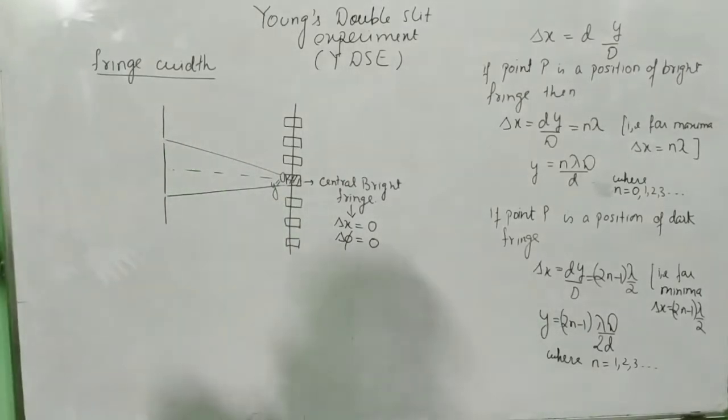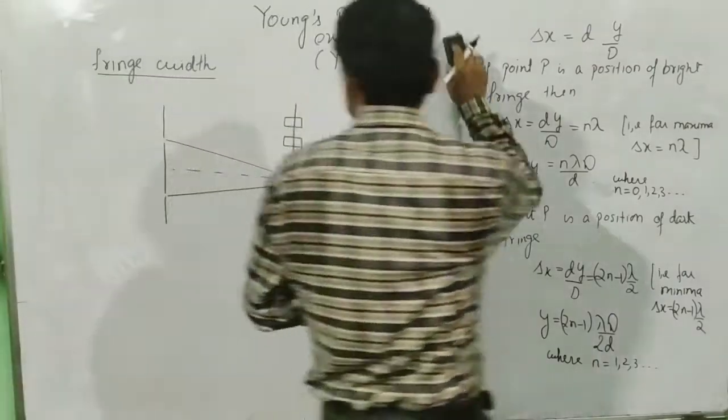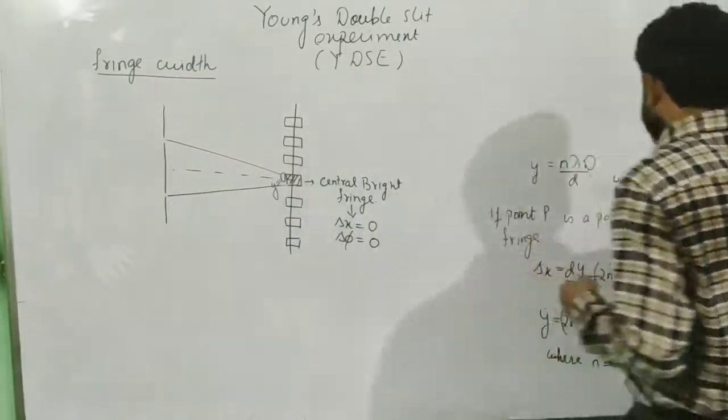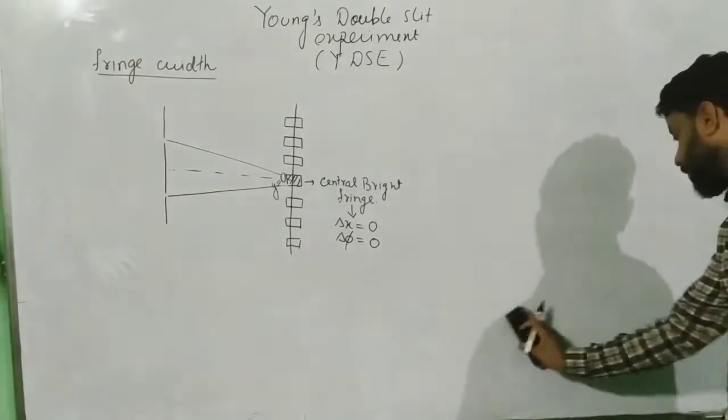Okay? So if you have taken a note of that, now let's try to derive the formula for fringe width. The fringe width derivation starts here. Just take this as an additional note. And now we are going to derive the fringe width.